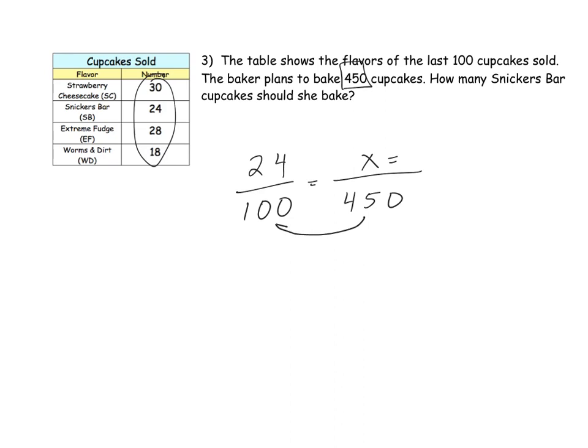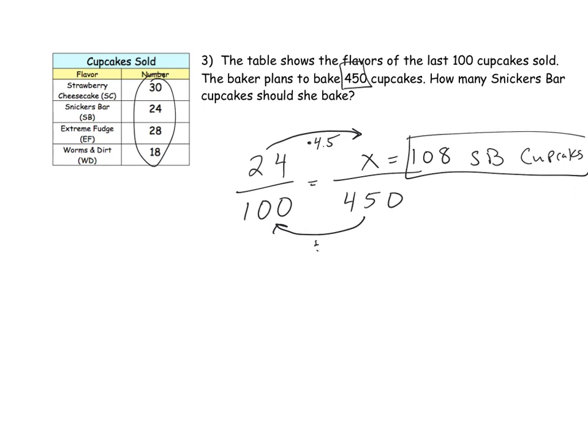So we're going to take that 450 and divide by 100. We get 4.5. And so we're going to take 24 and multiply by 4.5. That would give us a total of 108 Snicker bar cupcakes that we should bake. So of that 450, 108 of them should be Snicker bar.